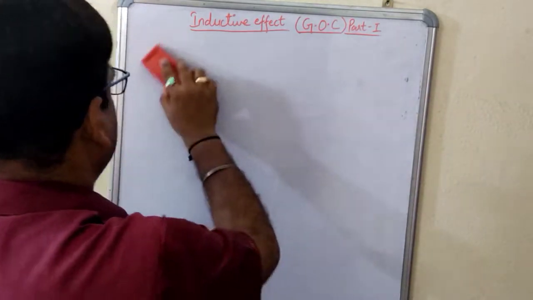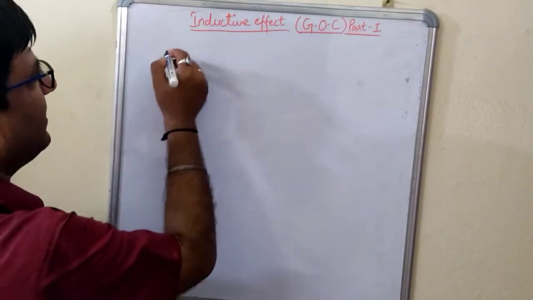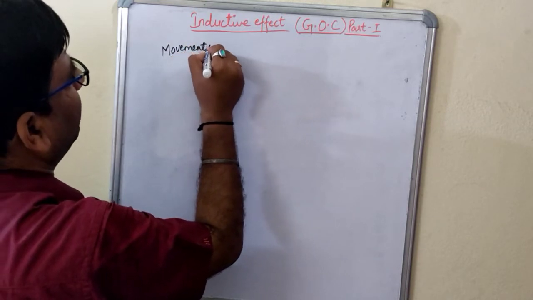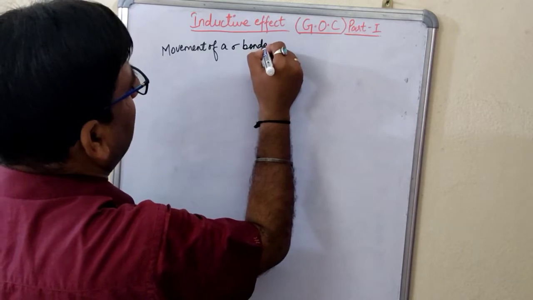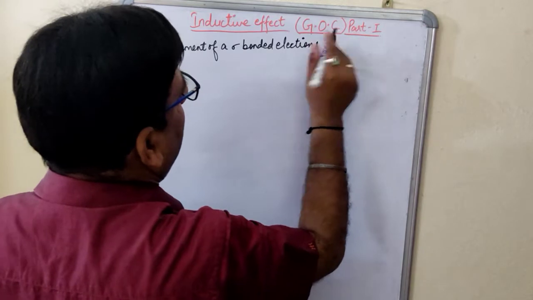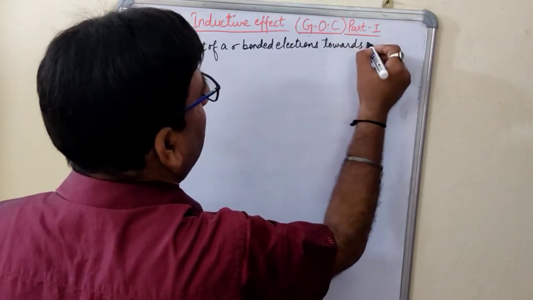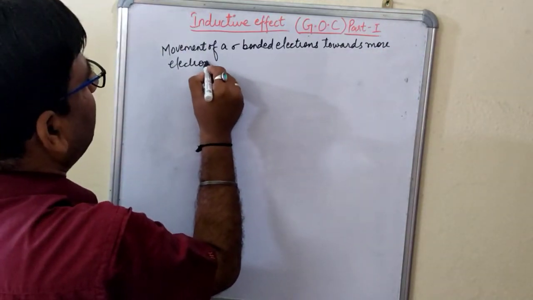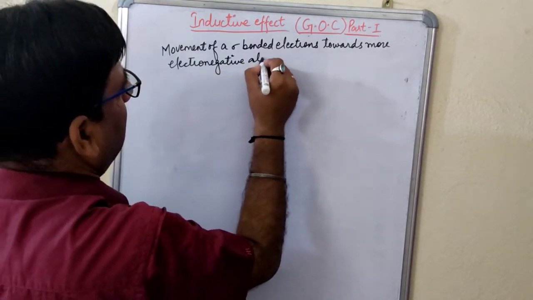Now, if you want to know the definition of this inductive effect, it is said to be the movement of sigma bonded electrons towards more electronegative atoms.